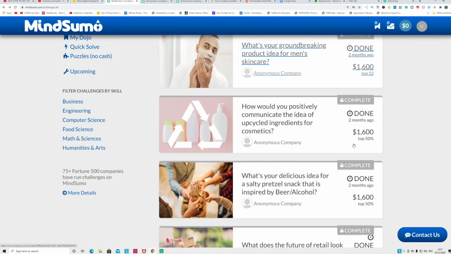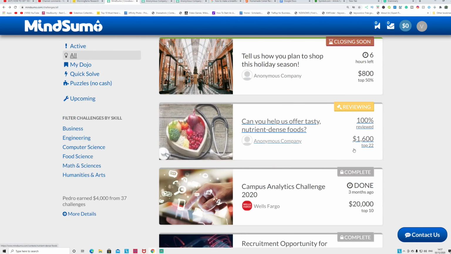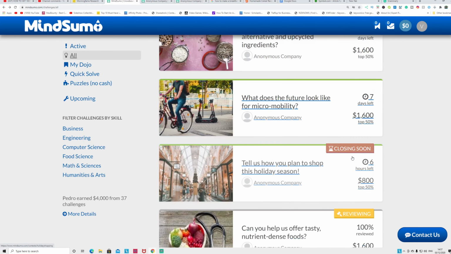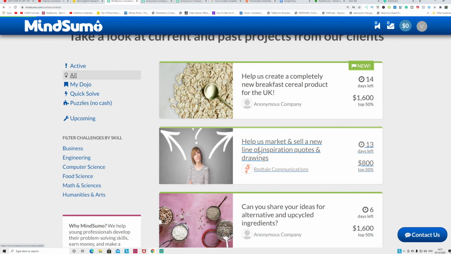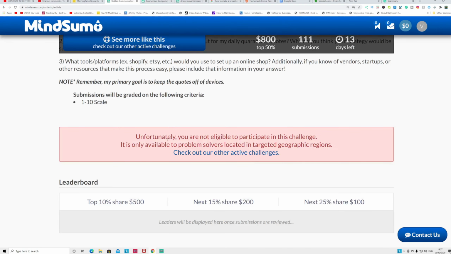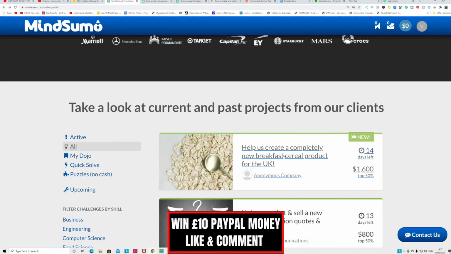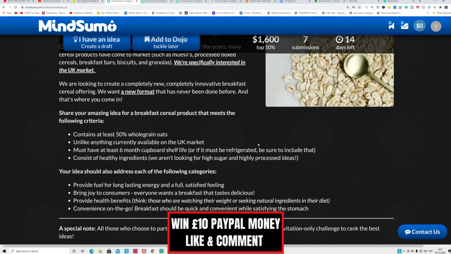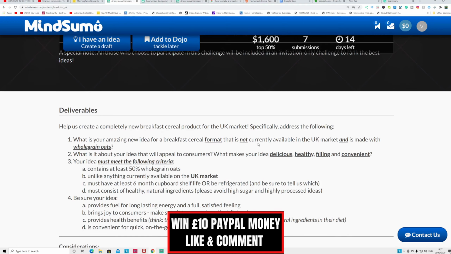You can see lots of tasks are here, but again, not all the tasks are for you, and it's specific for each country. So when you open this one here, as you see, I live in the UK, so I can't do this task at the moment. Unfortunately, you are not eligible to participate in that challenge. But if I go to the top, for number one article, number one question, this is available in my country because this task is specific for my country.